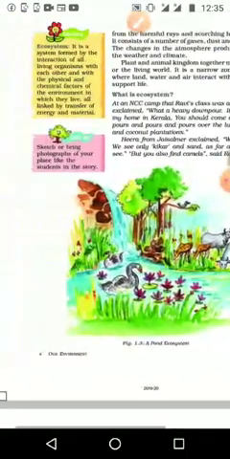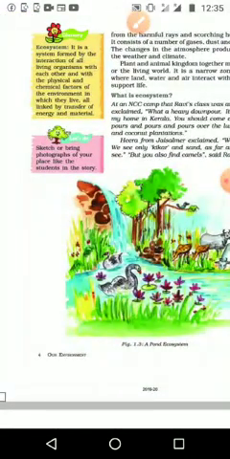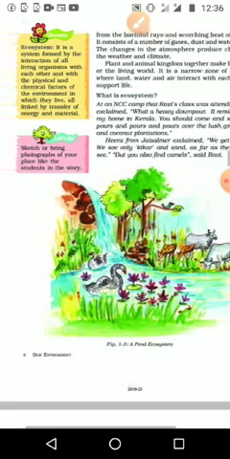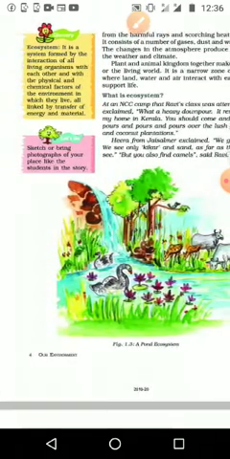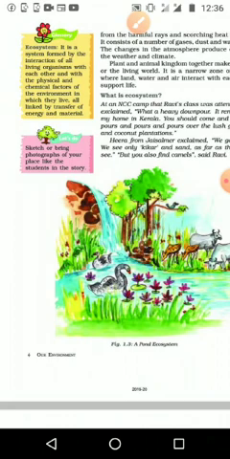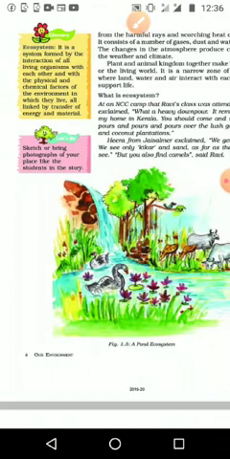Here the definition of ecosystem is given, the word meaning of ecosystem. It is a system formed by the interaction of all living organisms with each other and with the physical and chemical factors of the environment in which they live, all linked by the transfer of energy and material.